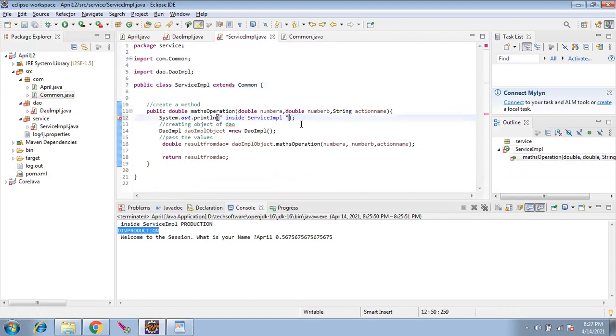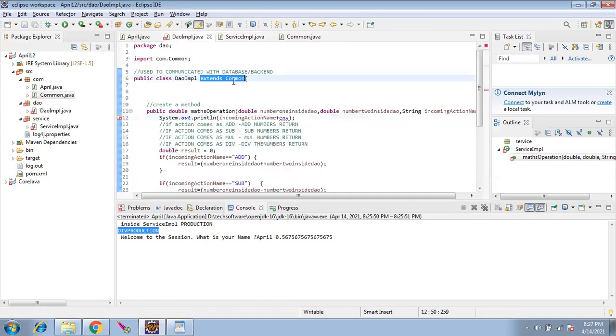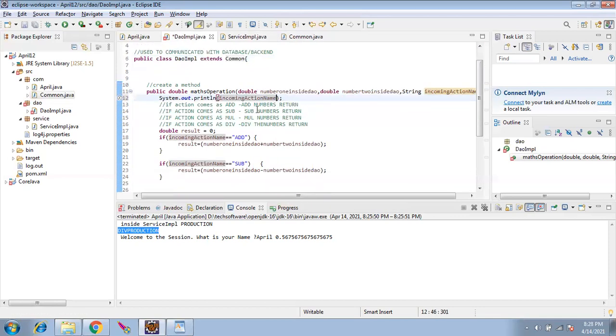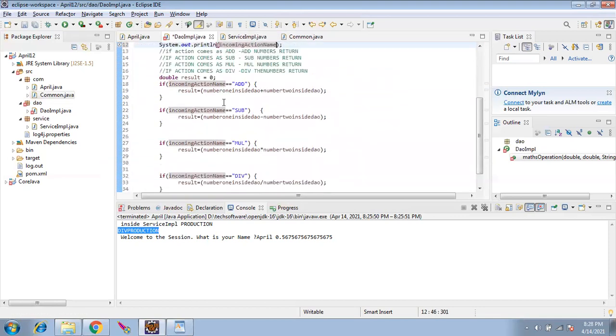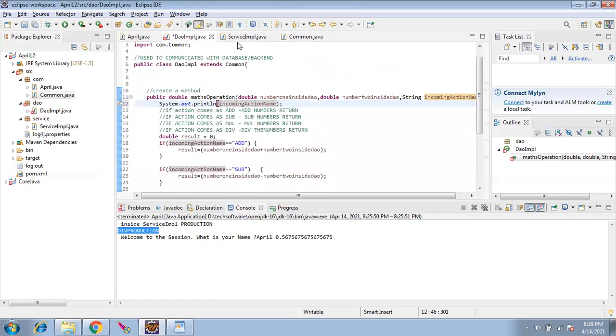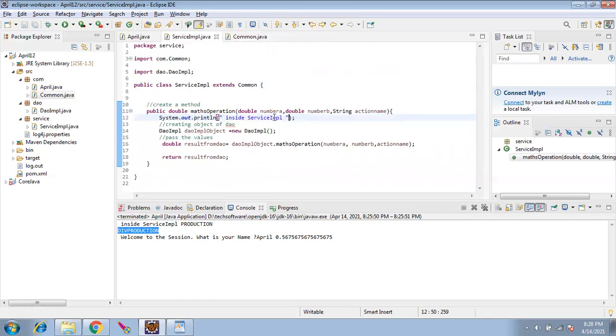Actually, we have to access. I'll tell this reason later, but where is the DAO? Where is the service? Okay, here it is. DAO object dot env.